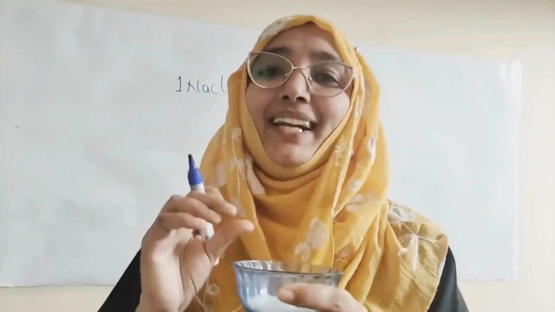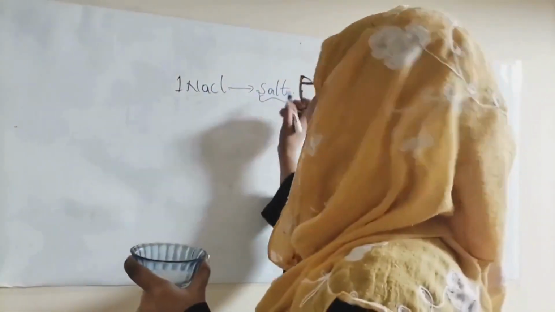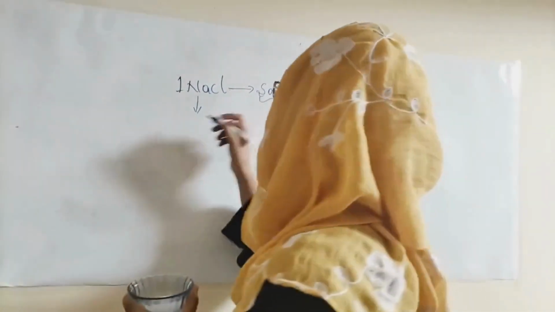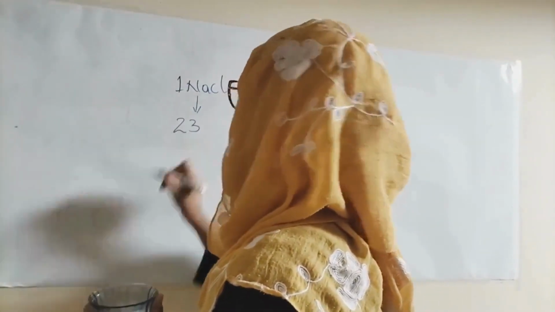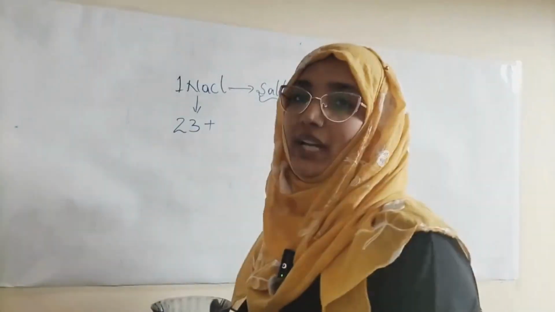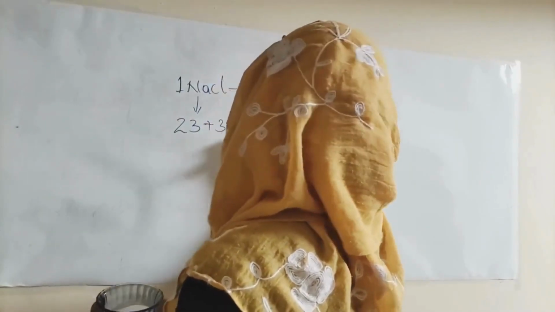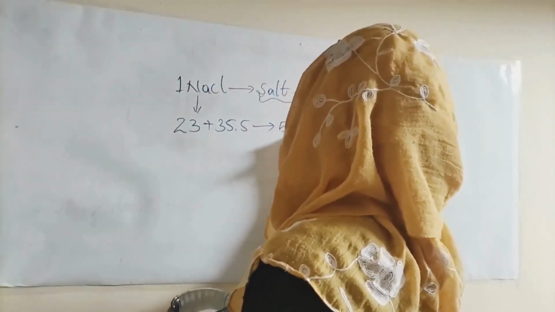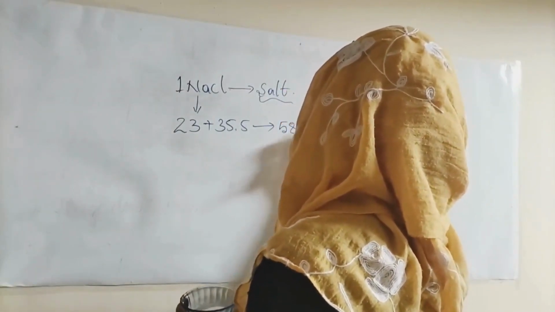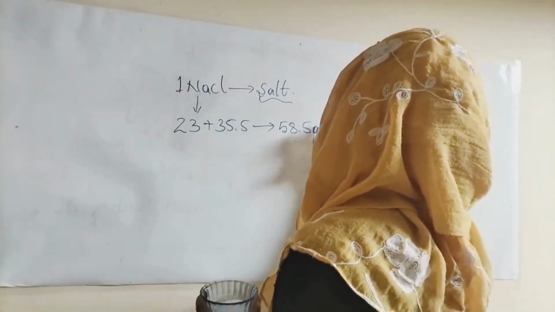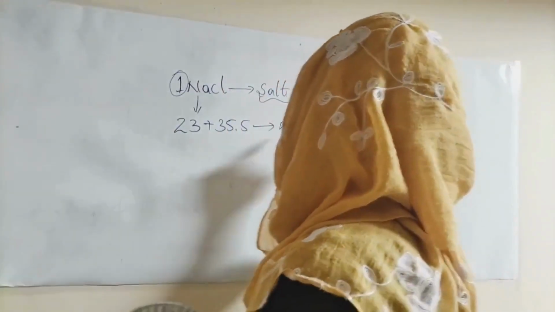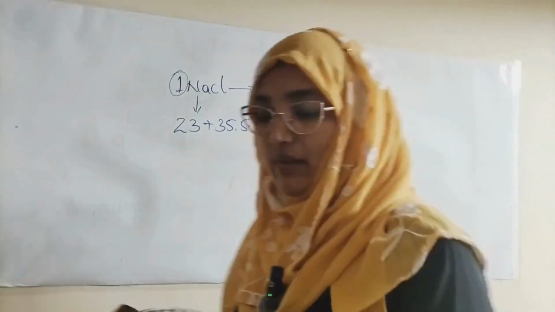So when I say this table salt, NaCl is 1 mole, what is the atomic mass of Na? 23, right? And what's the atomic mass of chlorine? 35.5. So together, 1 mole of NaCl is 58.5 grams, or we can also say AMU, right? Now, when I weigh 58.5 grams, it is approximately this much, correct?